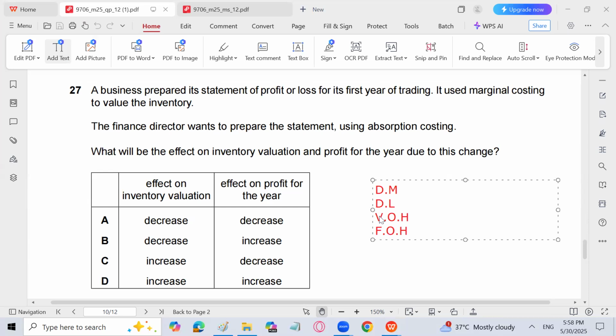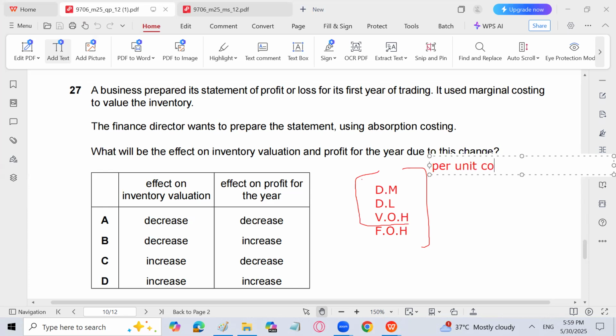Because in absorption costing, fixed cost will also be a part of the inventory valuation. In marginal costing we will take only these costs, but in absorption costing we'll take all these costs. So the inventory value under absorption costing will be higher. Why? Because the per unit cost includes the fixed overhead cost. So in absorption costing, per unit cost will be higher than marginal costing. So the effect on inventory valuation is an increase. If we use absorption costing, we need to value the inventory including factory overheads, so the inventory valuation will increase.